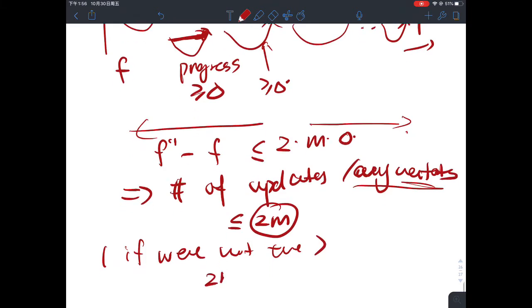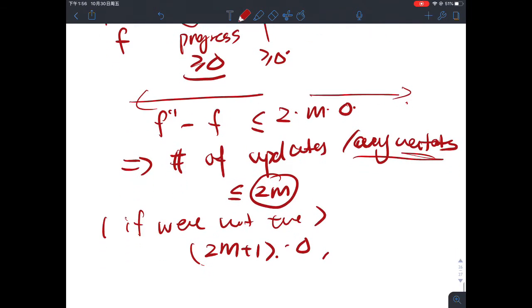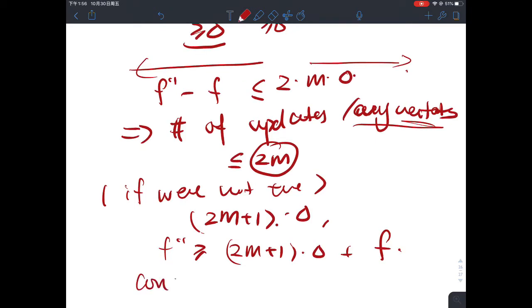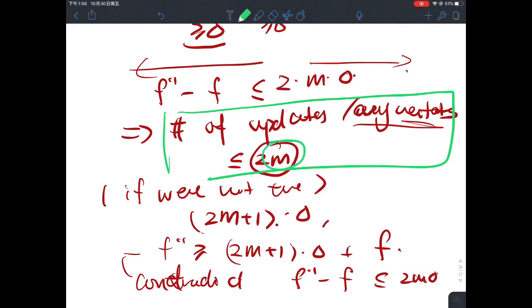If I have 2m plus 1 updates, and each time my progress is at least delta, then I'm going to come up with a new flow that's at least 2m plus 1 times delta plus the value of the flow here. This contradicts the fact that f double prime minus f is less than 2m delta. So by a simple proof by contradiction, we know that the number of updates is at most 2m.